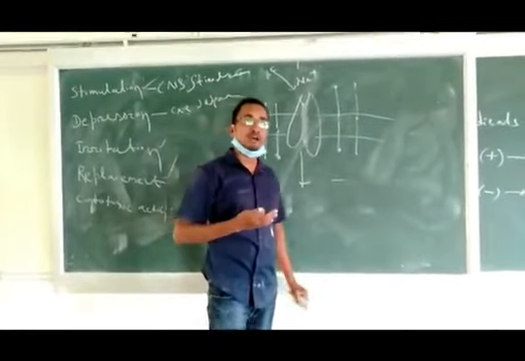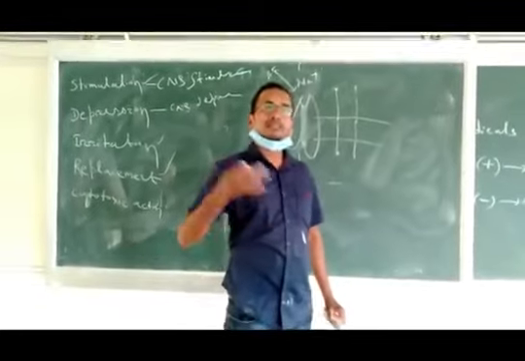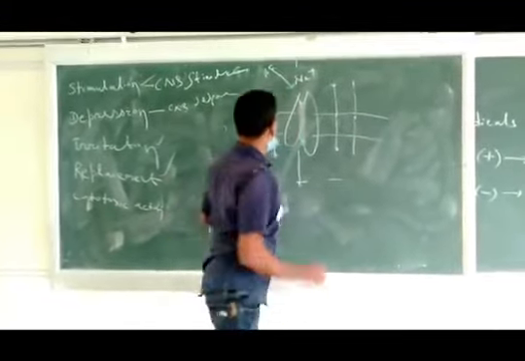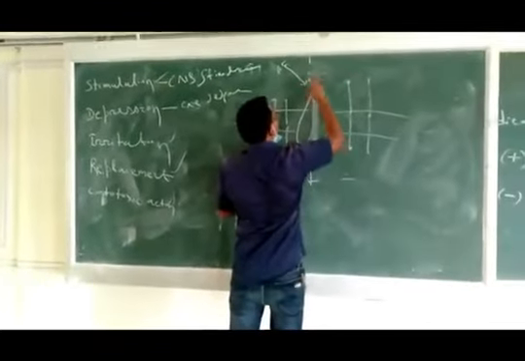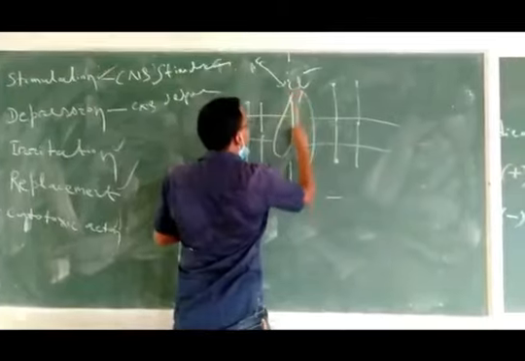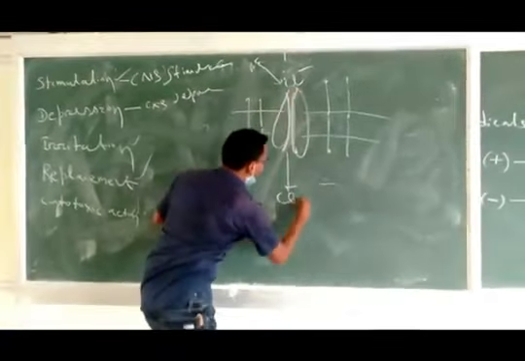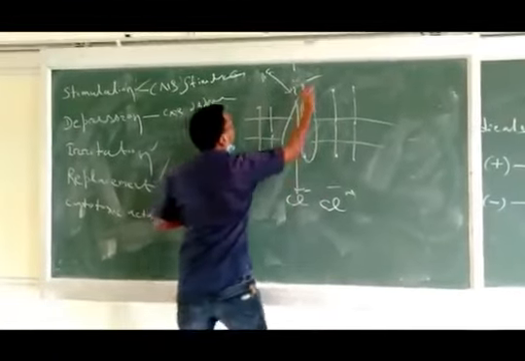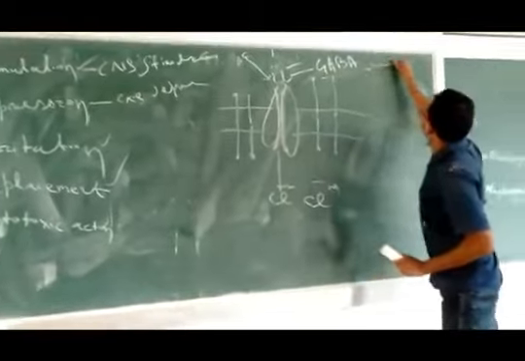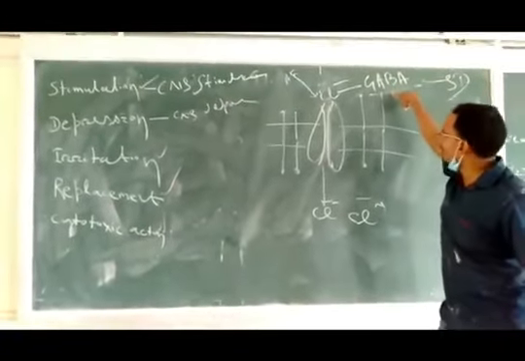Let's take an example of an insomnia patient. In case of insomnia or sleeplessness, sedative drugs are given. What does the sedative drug do? These sedative drugs are responsible for opening of the chloride channel by enhancing GABA activity.